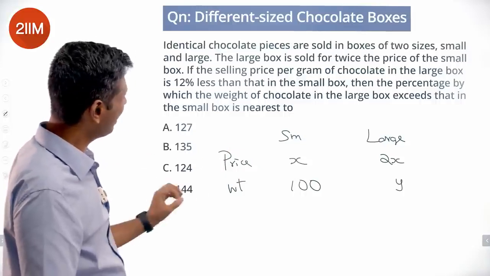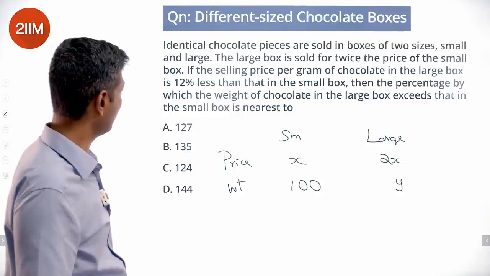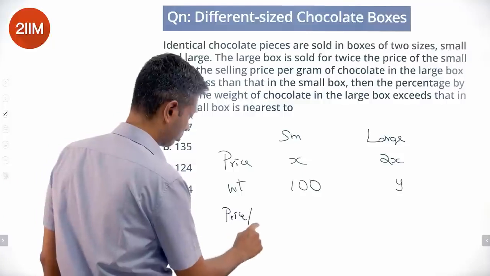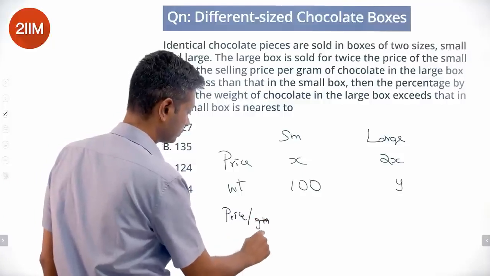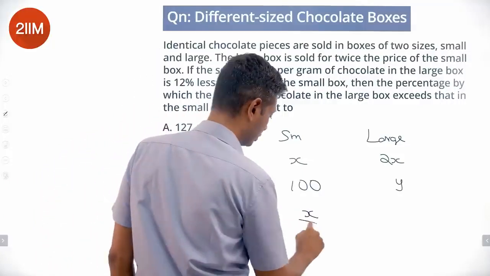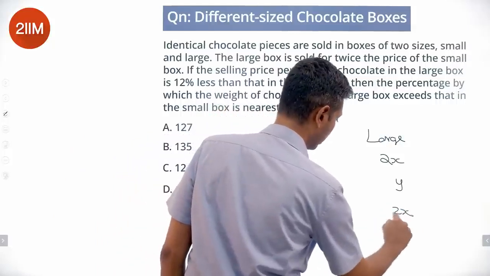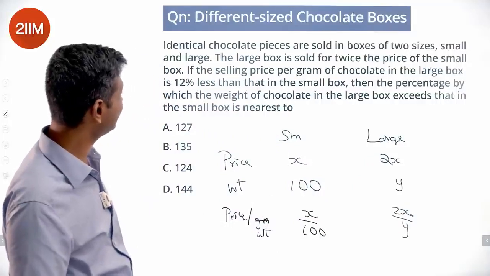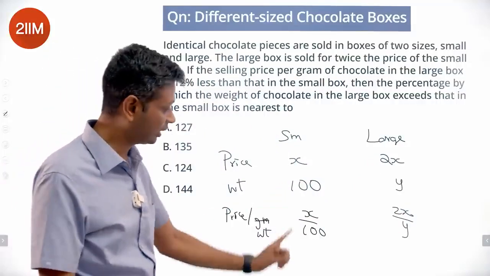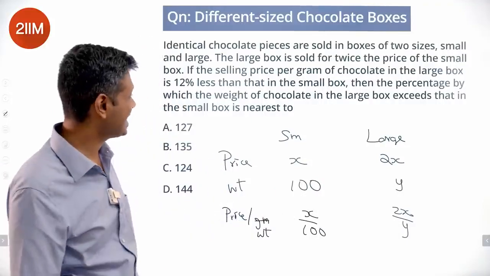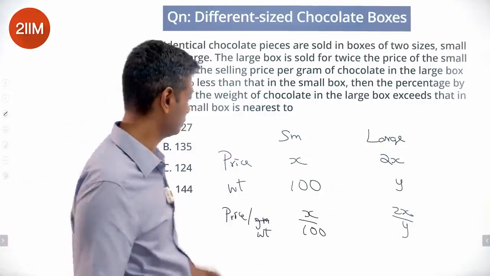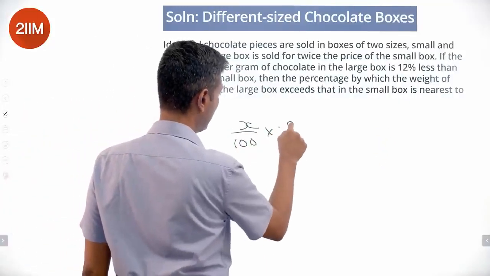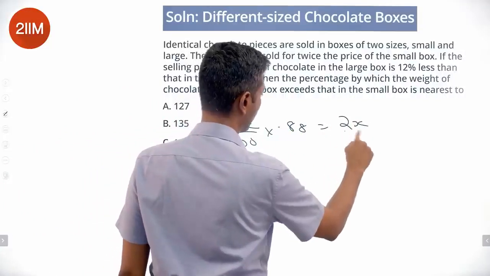The selling price per gram of chocolate in the large box is 12% less than that in the small box. Price per gram per weight. Right, this is X by 100. This is 2X by Y. This 2X by Y is 12% less than that in the small box. So X by 100 into 0.88 is 2X by Y. Done. We're through.